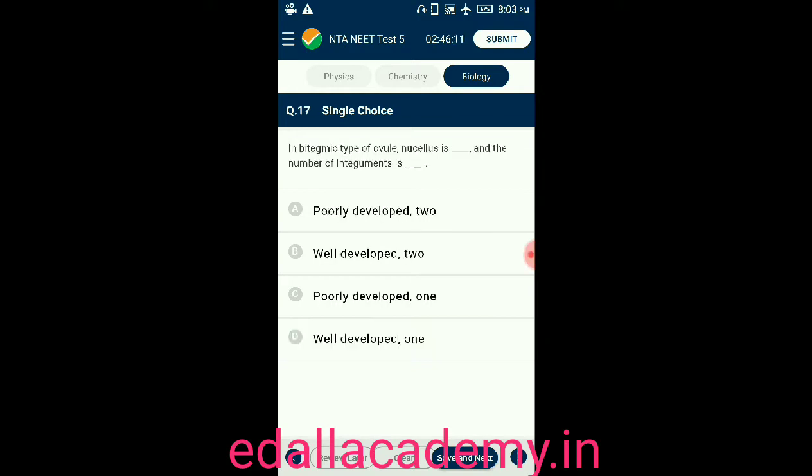Question 17. In the bitegmic type of ovule, the nucellus is dash and the number of integuments is. Option A, poorly developed and 2. Option B, well developed and 2. Option C, poorly developed and 1. Option D, well developed and 1. So the answer for this question is: in the bitegmic type of ovule, the nucellus is well developed and the integuments are 2. So the correct answer is option B.